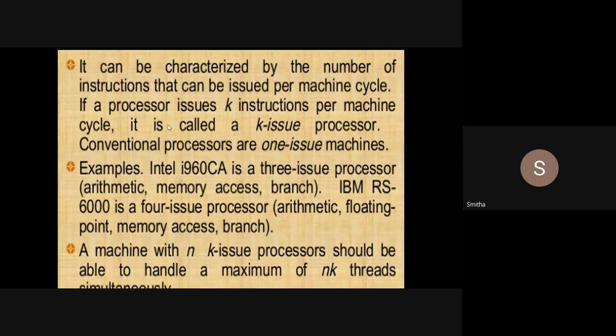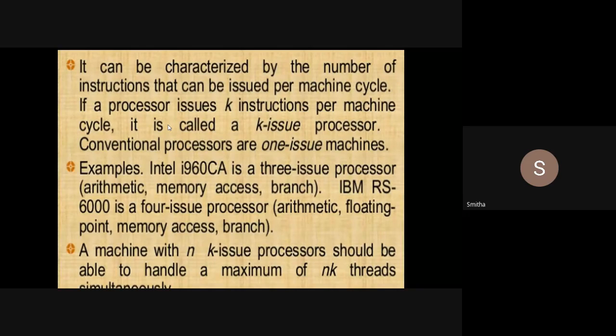Generally we will call it a k-issue processor. We will have a processor which has the capability of issuing more than one instruction. So generally we call it a k-issue processor, where k can be 1 to n. Here some examples are there.